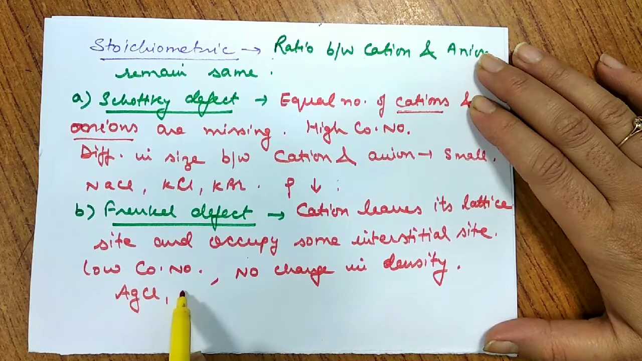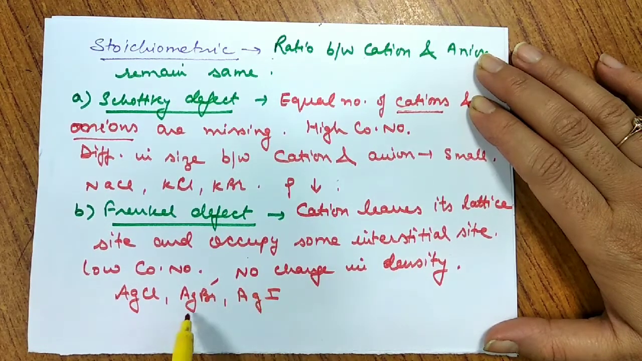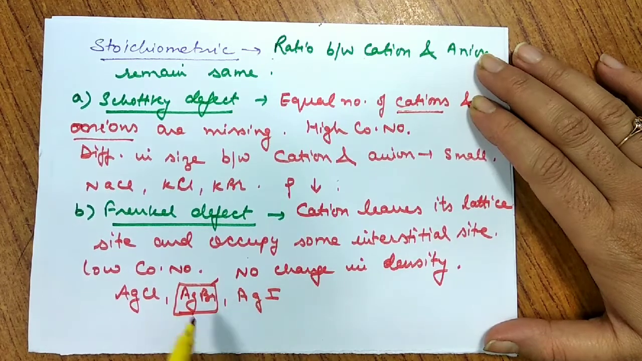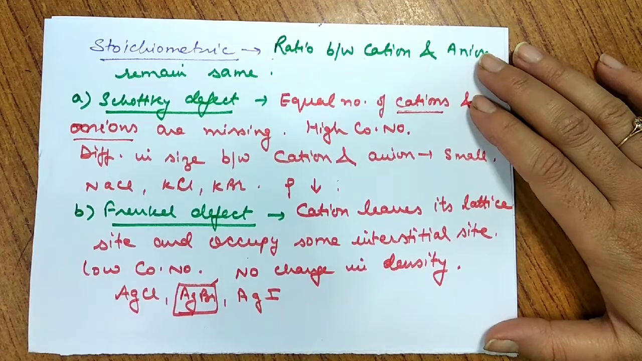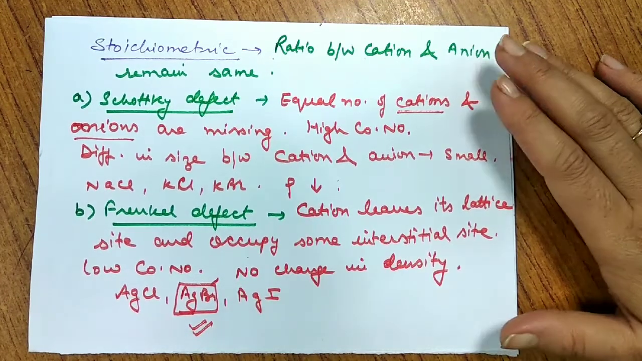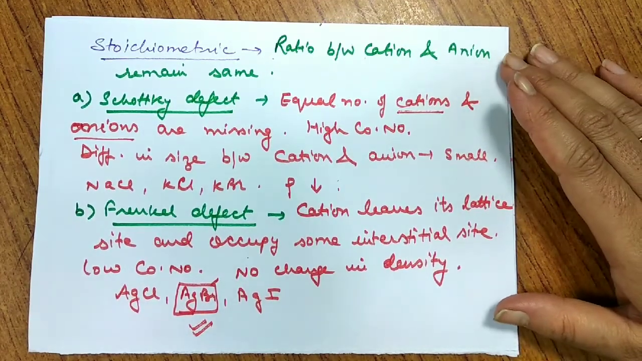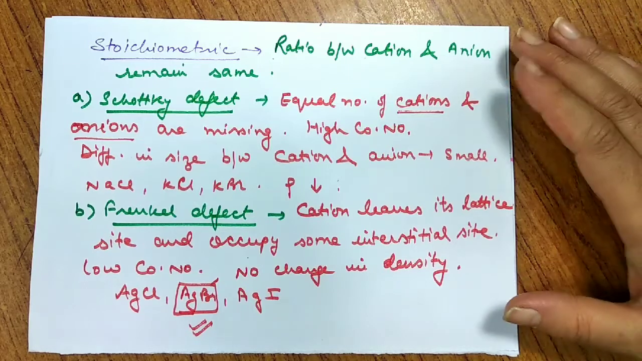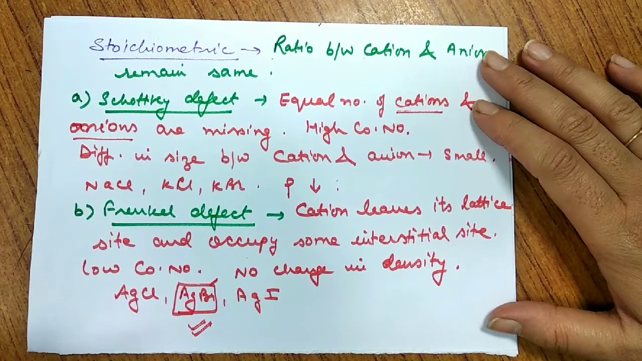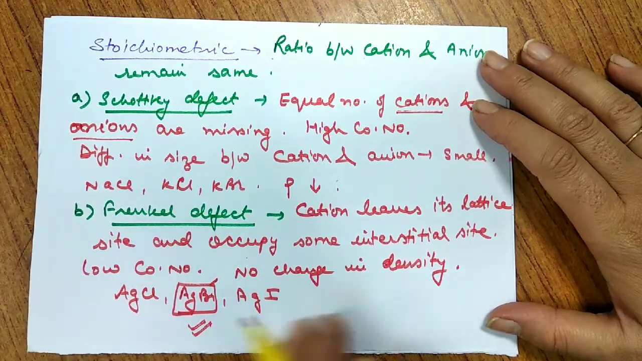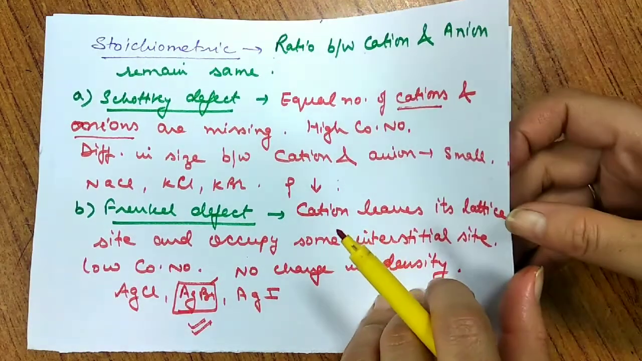And the silver halides generally show this type of defect: AgCl, AgBr, AgI. In fact, AgBr is a compound that shows both these defects, Schottky defect as well as Frenkel defect. So this is very, very important for your competitive exams, for MCQ type questions also, that AgBr is a common example for Schottky and Frenkel defect. So this is about the stoichiometric defect.